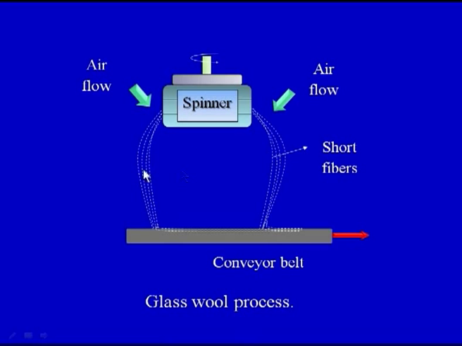Binder is also mixed with the short fibers if we want to make a glass wool, and the amount of binder would dictate the final mechanical properties that we can achieve out of the glass wool which has been made by this process. So, the binder is mixed during the process, and finally we will get the glass wool which is sprayed on top of this conveyor belt. So, this is a glass wool process.